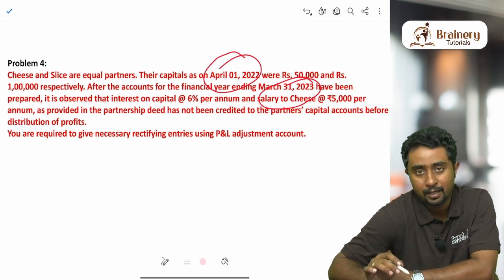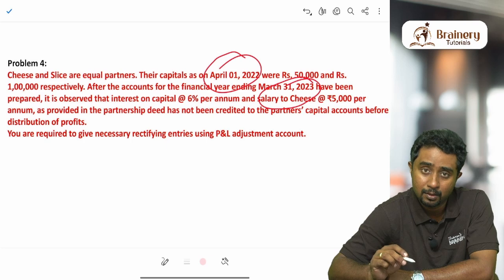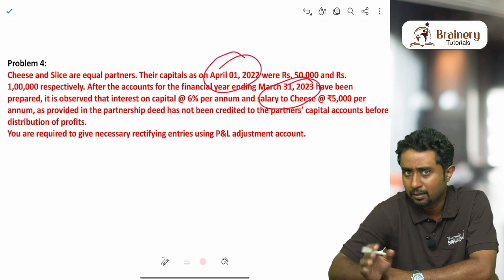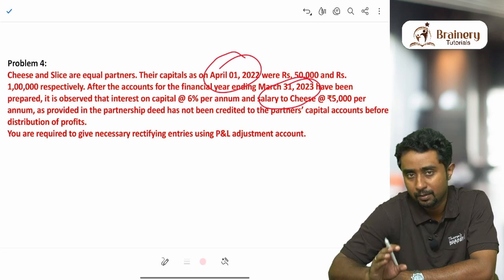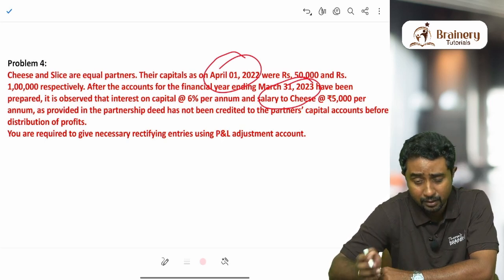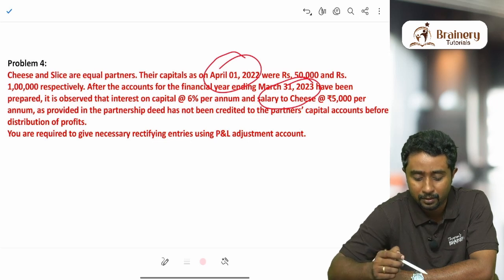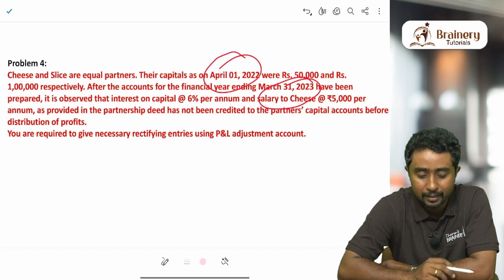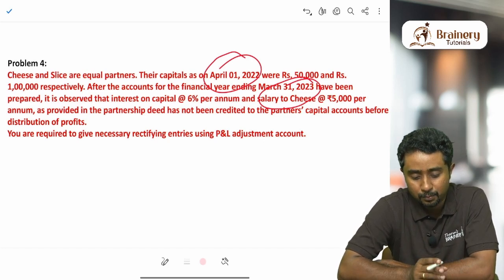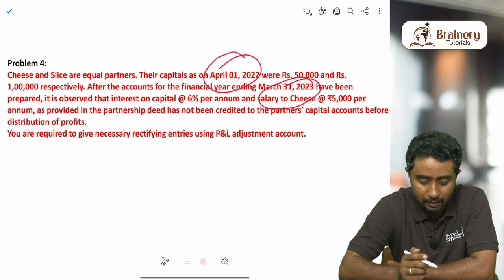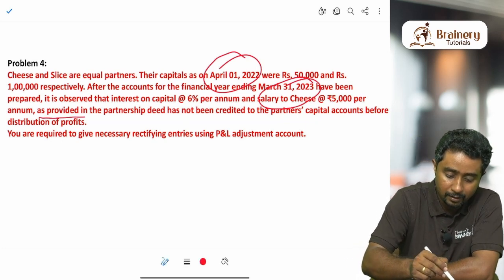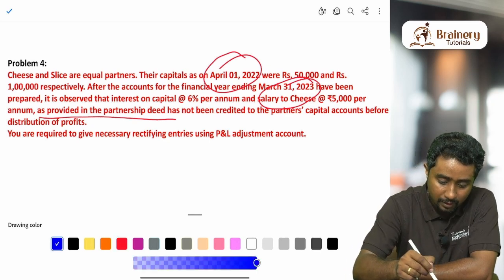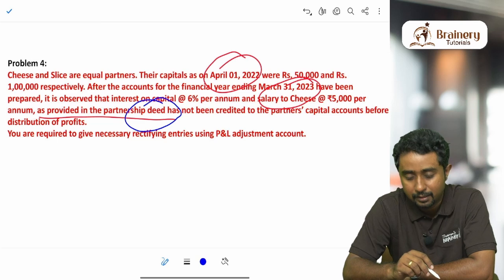So basically it means that they have prepared the profit and loss account, the profit and loss appropriation account, the capital accounts, and the balance sheet or whatever it may be. All the important statements or accounts they have prepared. After preparing all these, it has come to their notice that two things, interest on capital at the rate of 6% and salary to one person at the rate of 5,000 per year, have not been given. That is the meaning of as provided in the partnership deed. According to their agreement, all these things are there, but it is not given.